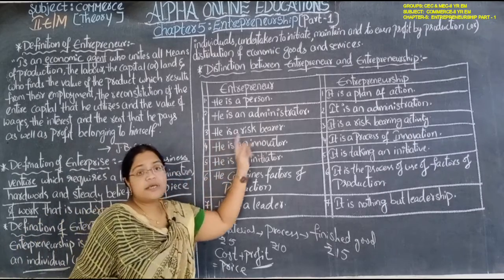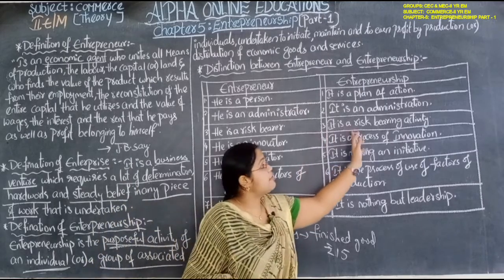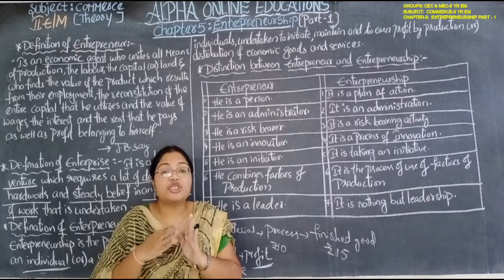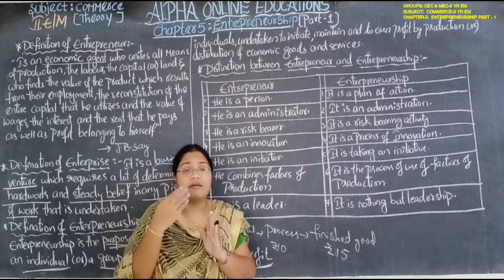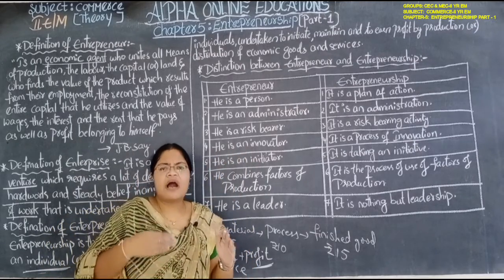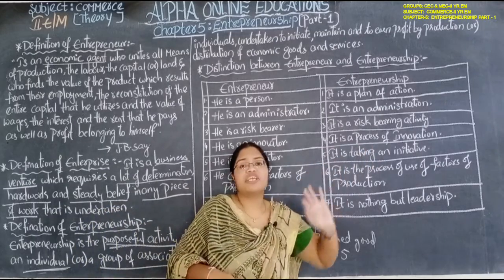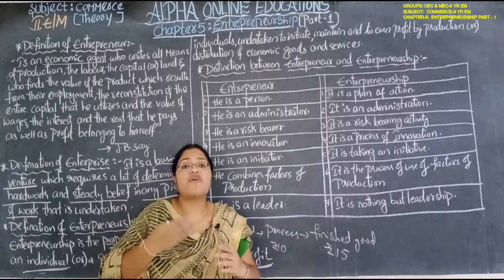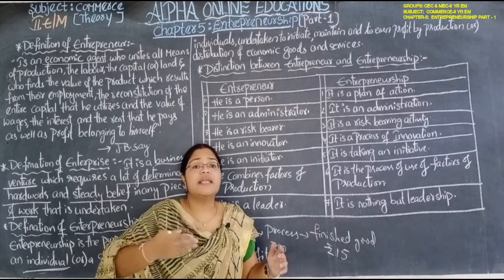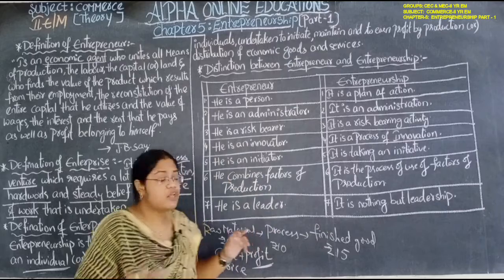See, he is a risk bearer. He will take the risk. Entrepreneurship is a risk bearing, risk taking activity. He is an innovator. He invents new things, he creates new things. Entrepreneurship is a process of innovation.